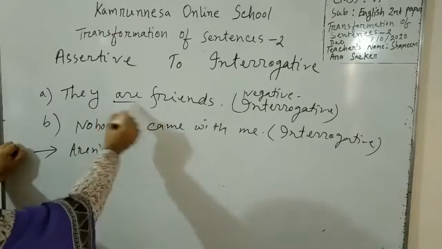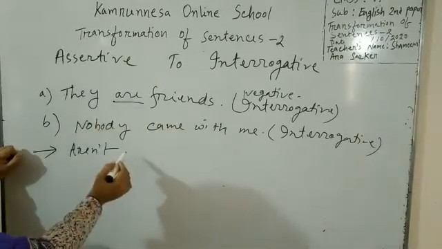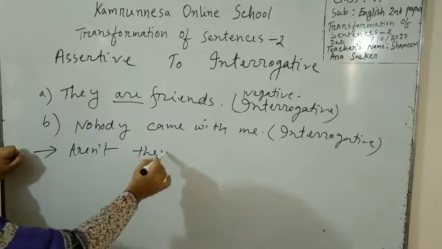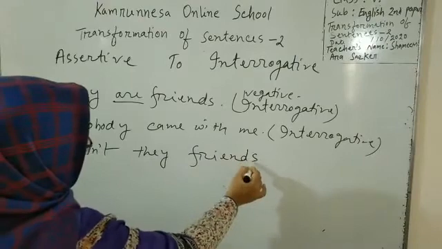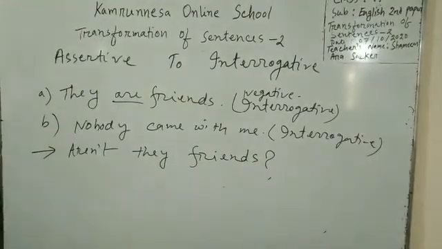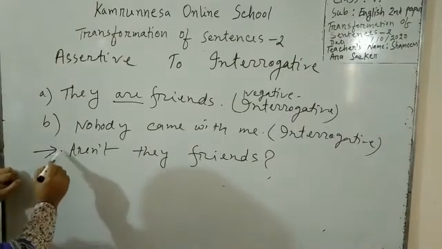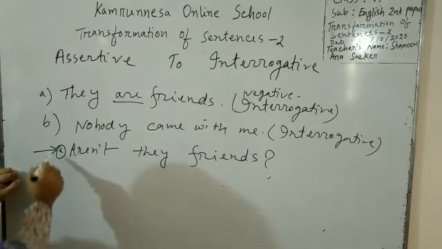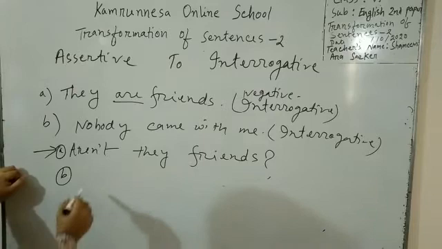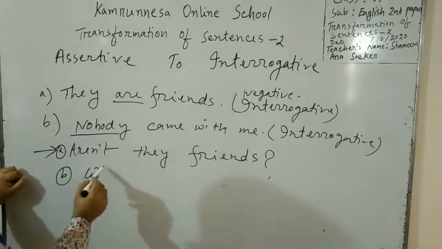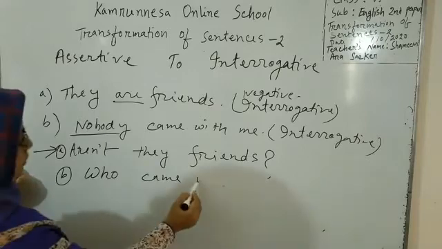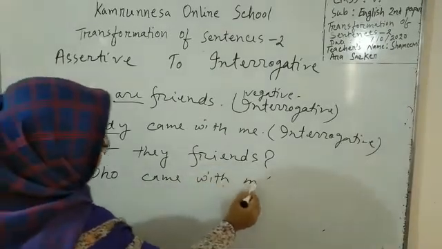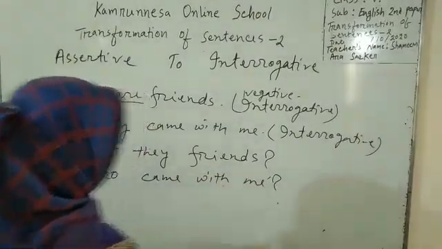There is a to be verb: Aren't they friends? Have you matched your answer with mine? This is A and this is B. Nobody is used here, so we have to use who. Who came with me?